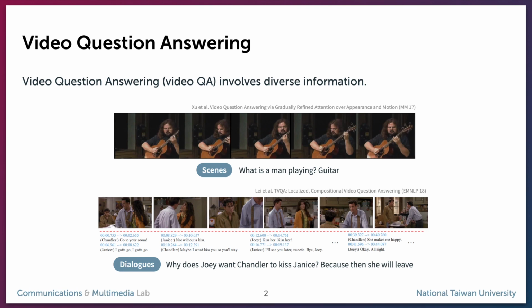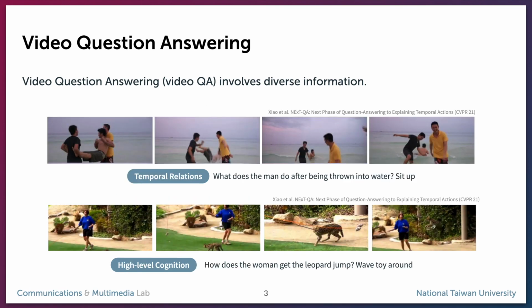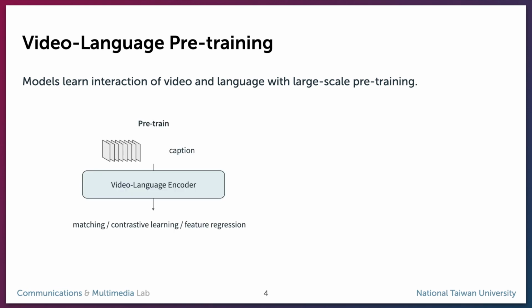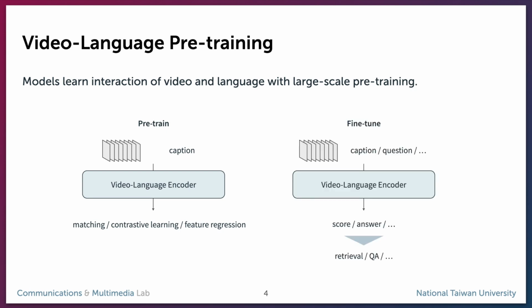Video question answering is a task where machines have to answer questions about videos. It involves diverse information, including objects in scenes, human dialogues, temporal relations between events, or even high-level cognition. State-of-the-art approaches often adopt the framework of pre-training and fine-tuning. A model first learns the interaction between video and language with objectives like matching, contrastive learning, or feature regression. Then it is fine-tuned for different video language tasks, like retrieval and video question answering.